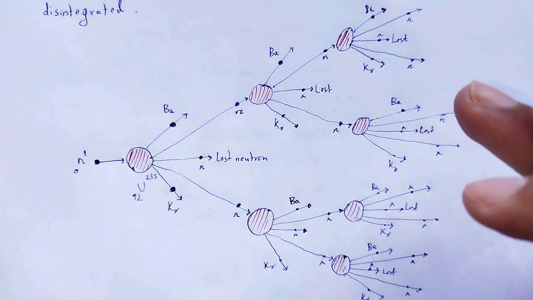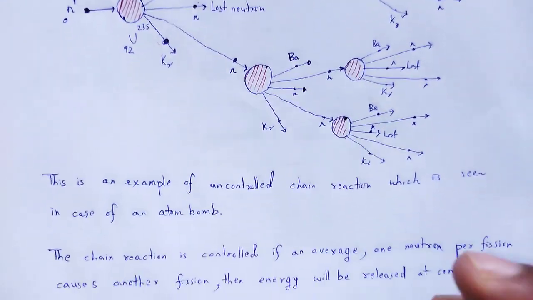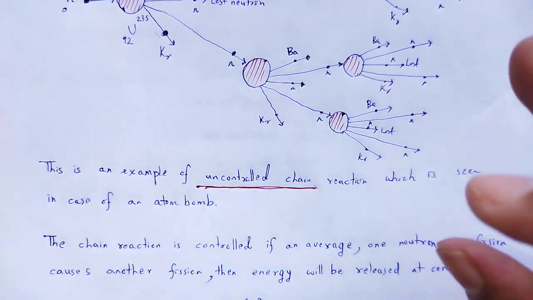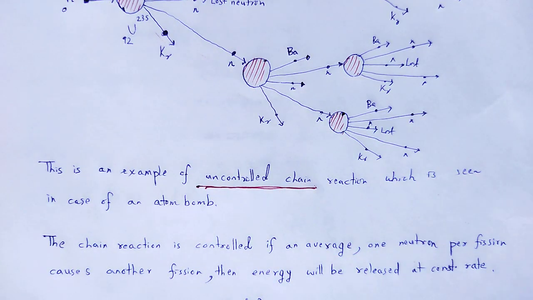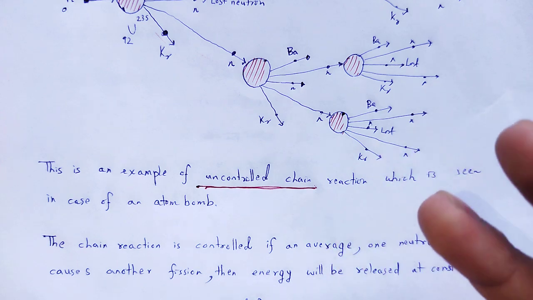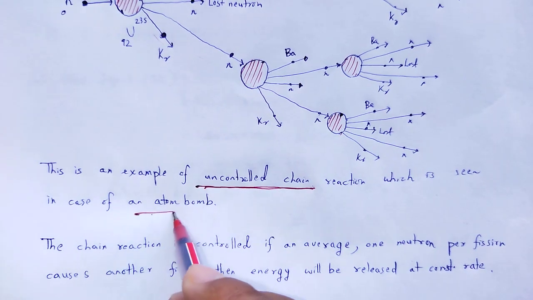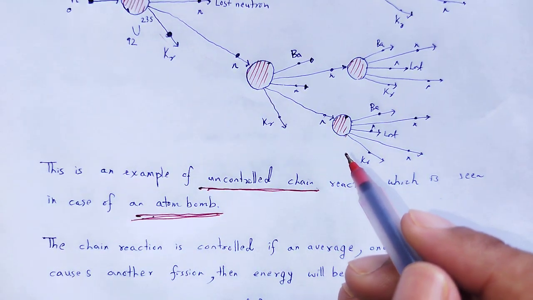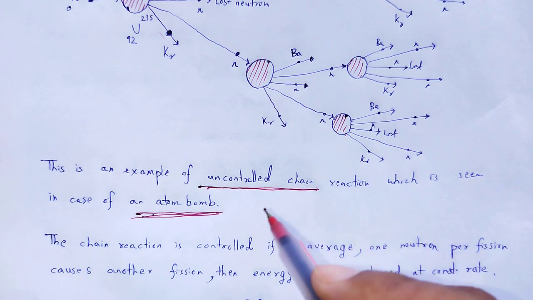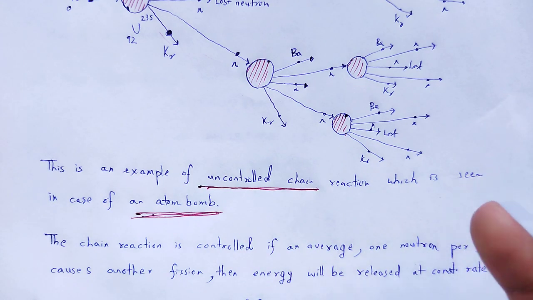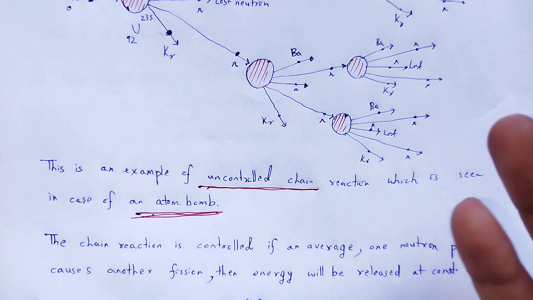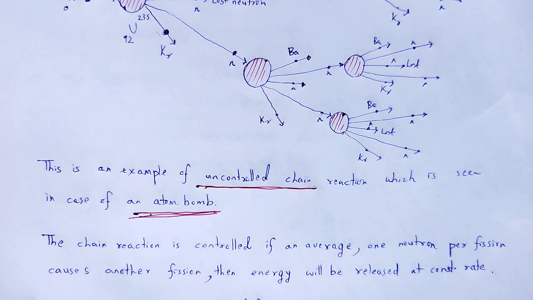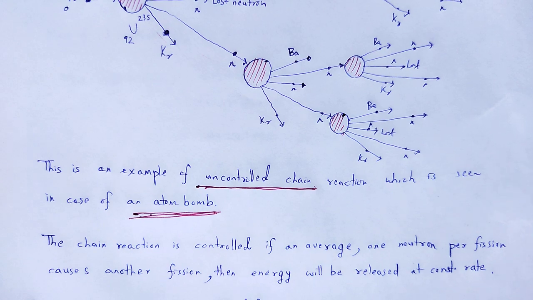And this is a particular type of chain reaction which is called uncontrolled chain reaction. We can't control that chain reaction, it continues. The best example of uncontrolled chain reaction is an atom bomb. In case of atom bomb, that type of principle holds. Therefore, we achieve a huge amount of energy from the atom bomb due to this uncontrolled chain reaction. How to control that chain reaction?